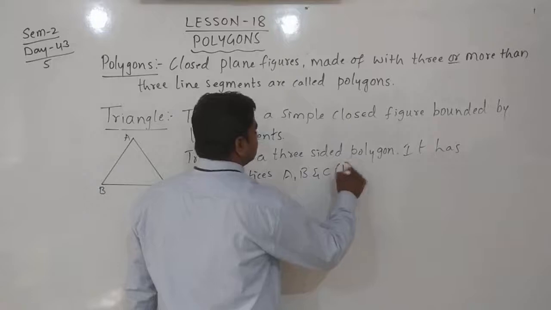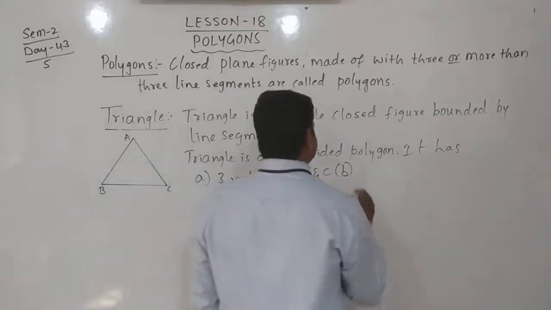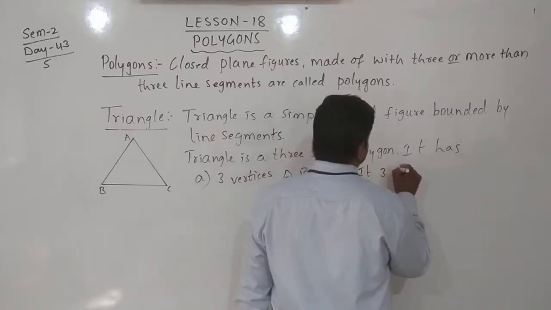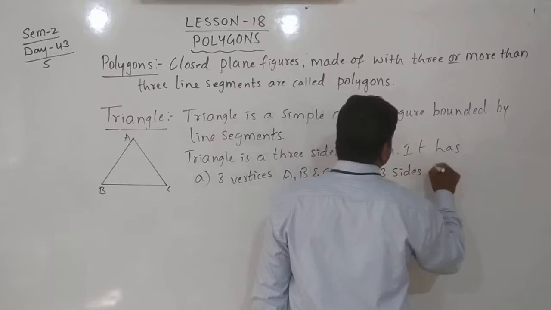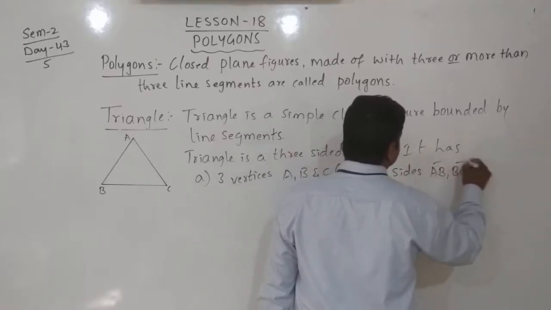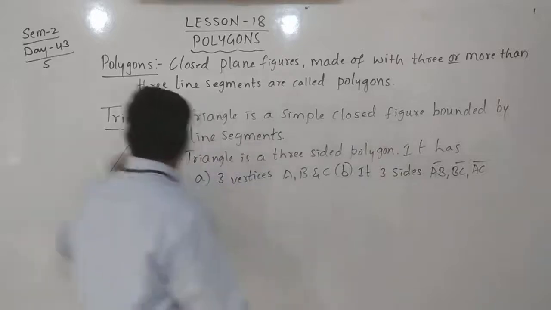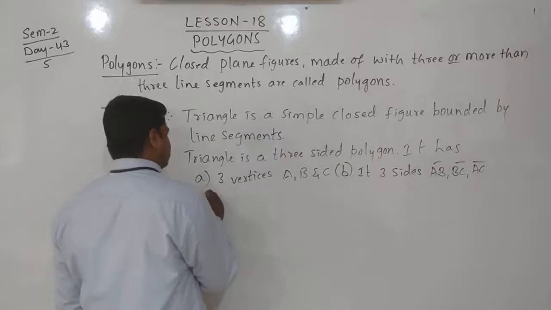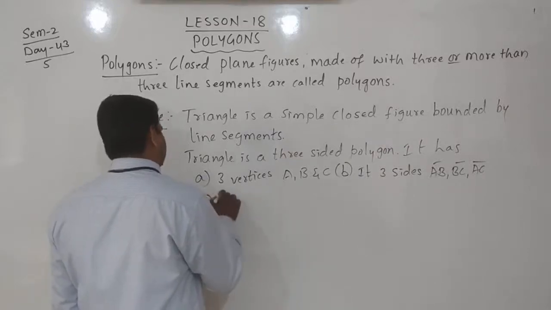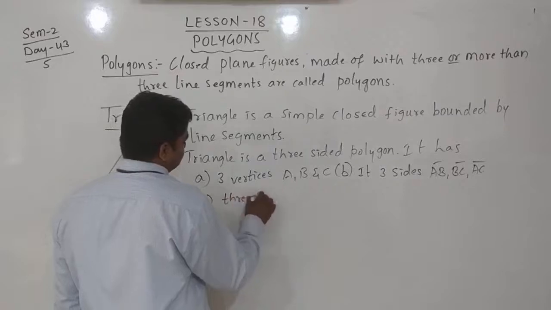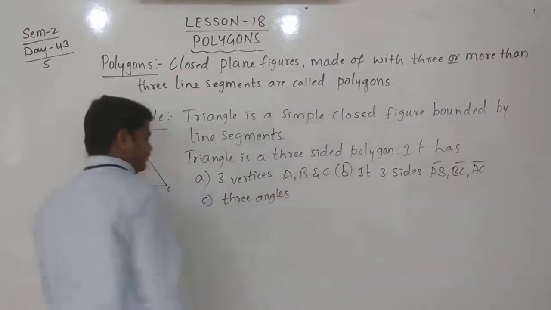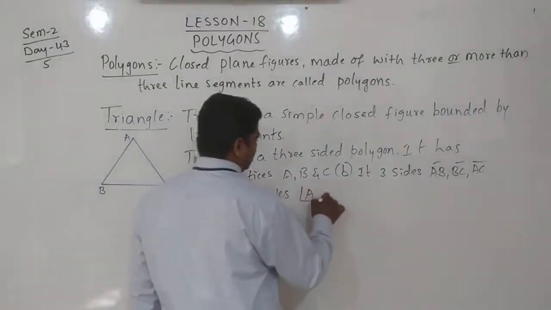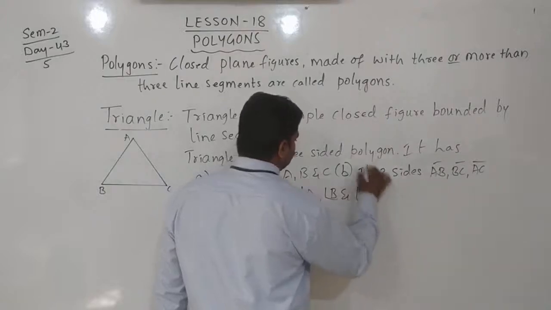And it has 3 line segments. It has 3 sides or line segments. We can write the 3 sides: AB, BC and AC. And third, it has 3 angles. How many angles? 3 angles. Which are the angles here? Angle A, angle B and angle C.